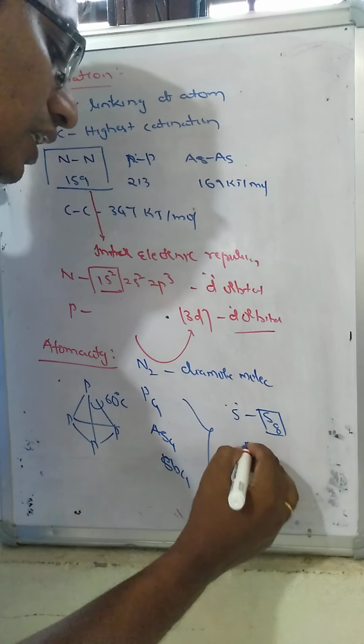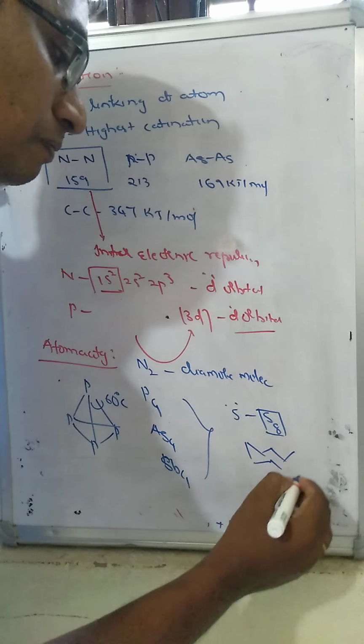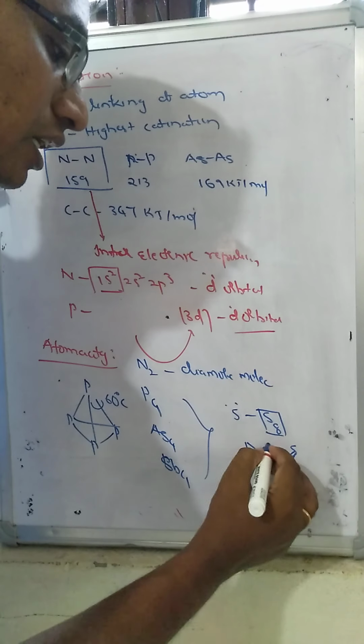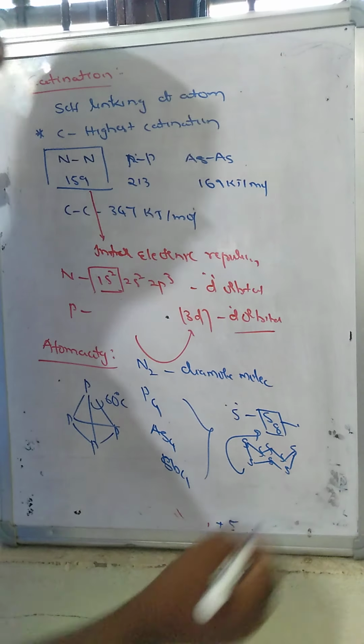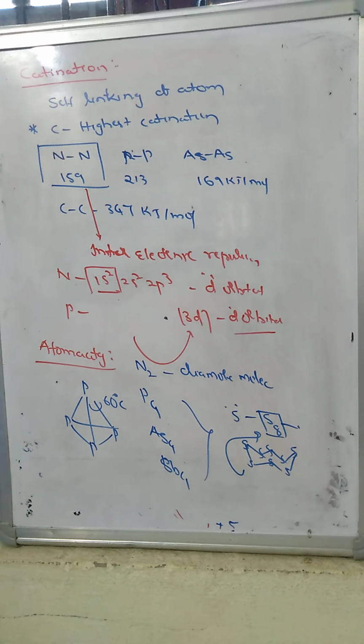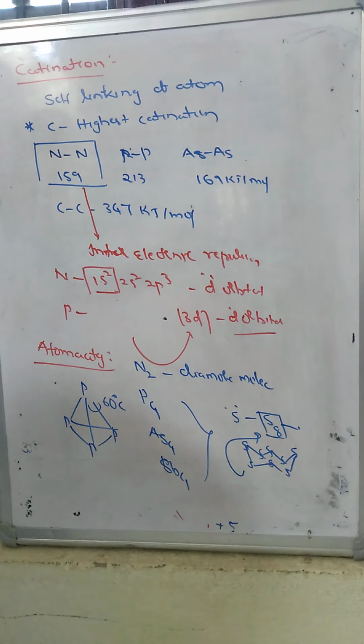So in what form will it be exhibited? In a crown shape. All the sulfur atoms are exhibited in the form of a crown shape. That's why we say the atomicity is 8. But here, only atomicity 4 and 2 will be exhibited.